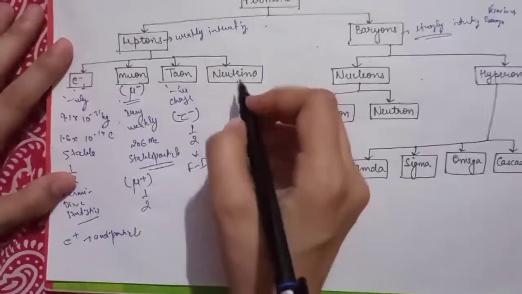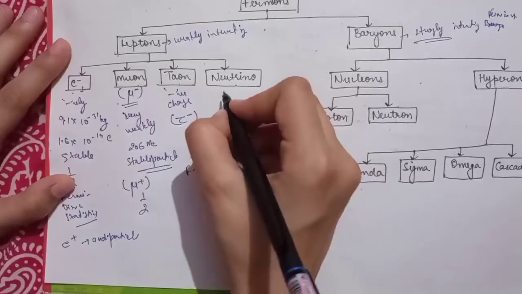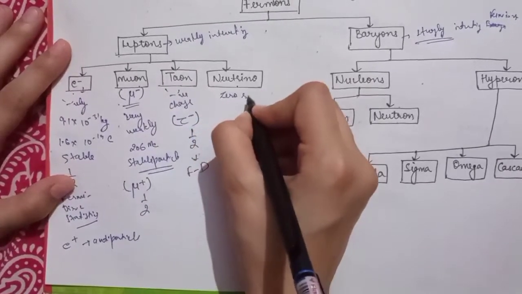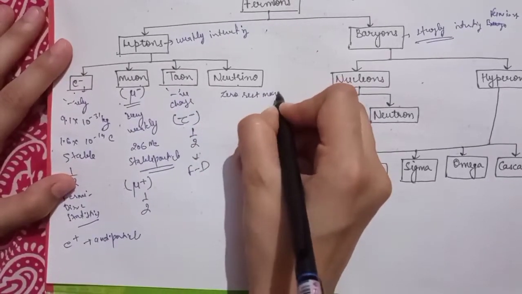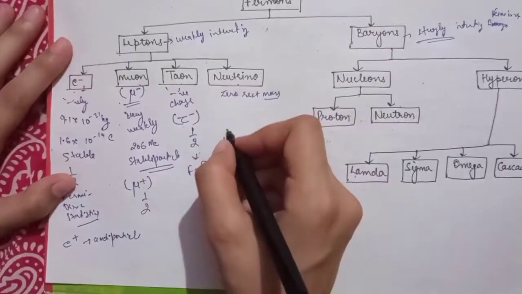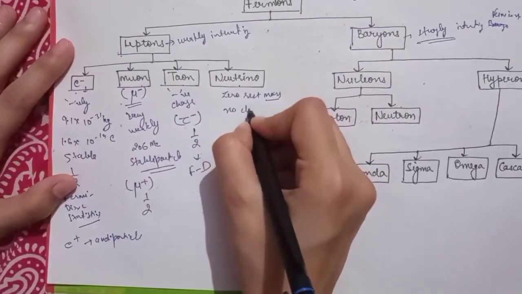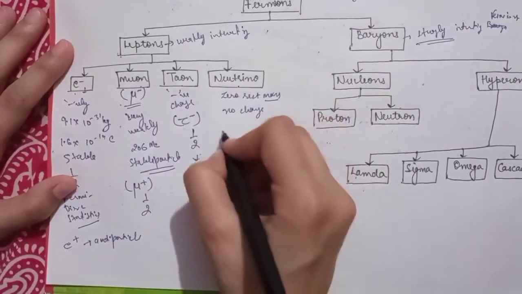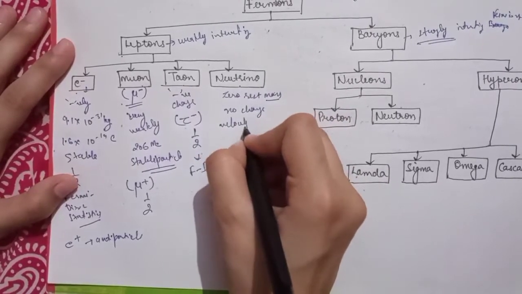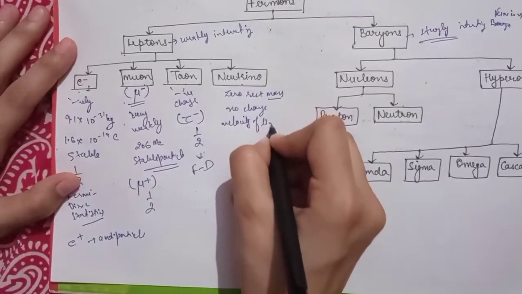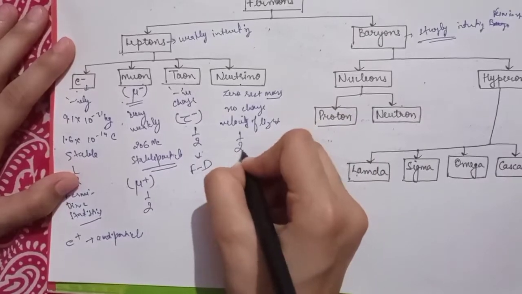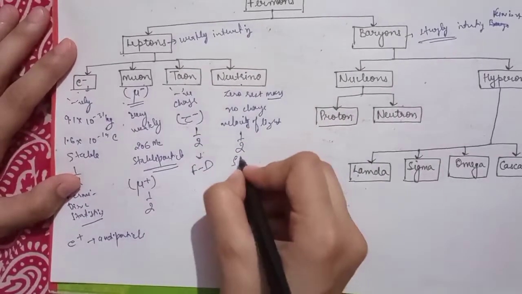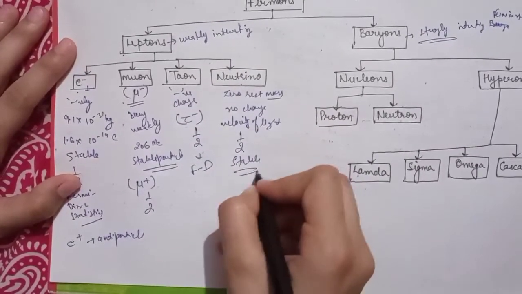And the fourth one is neutrino. It has zero rest mass, and it has no charge. It moves with the velocity of light. Its spin is 1 by 2, and it is a stable particle.